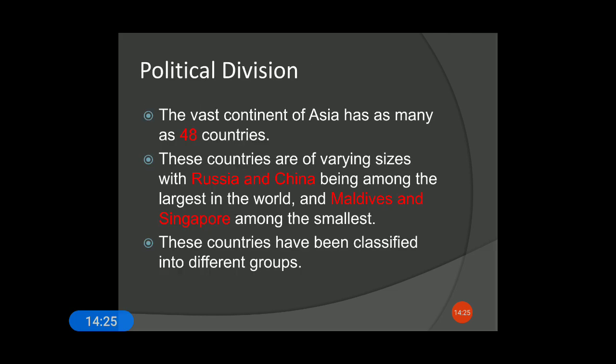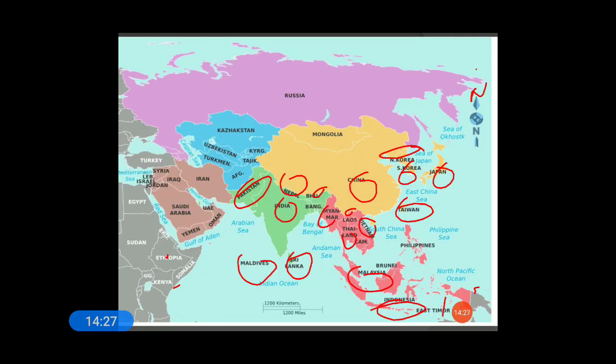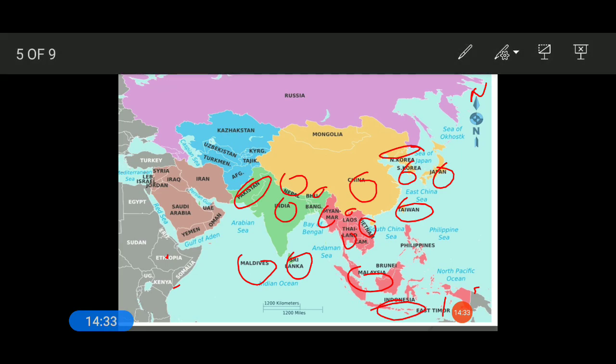Let me show you on the map. You can see here the countries that lie in the western part of Asia. They are Saudi Arabia, Iran with brown color, Oman, UAE, that is United Arab Emirates, Yemen, Jordan, Iraq, Syria. These countries lie in the western part of Asia.